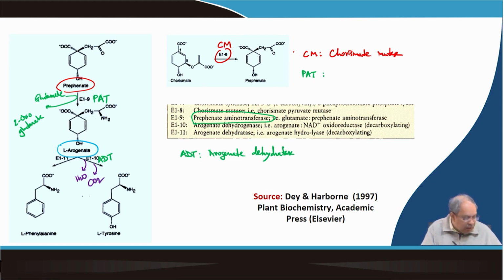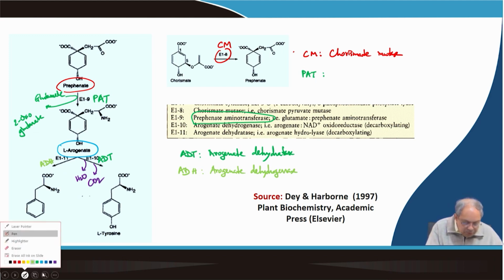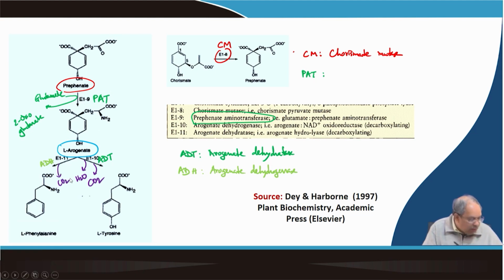The other one is arogenate dehydrogenase, which is ADH. Here also a molecule of carbon dioxide is liberated, and it requires NADPH.